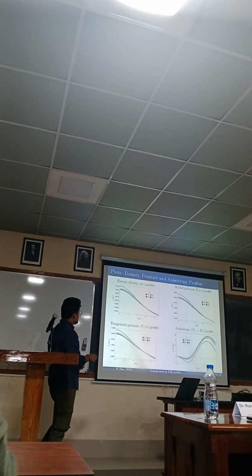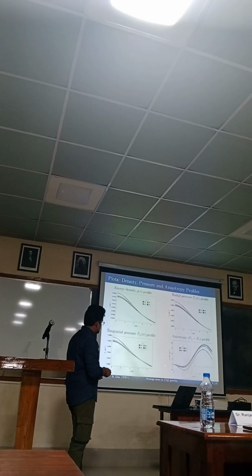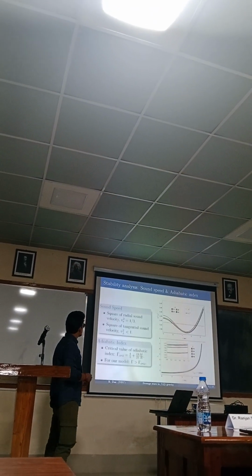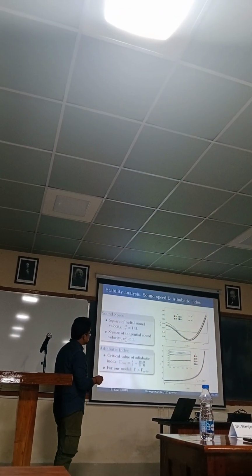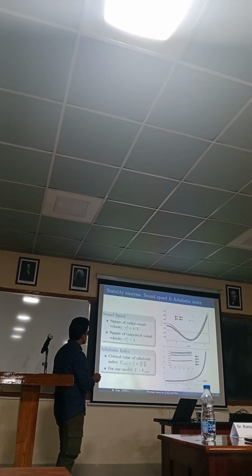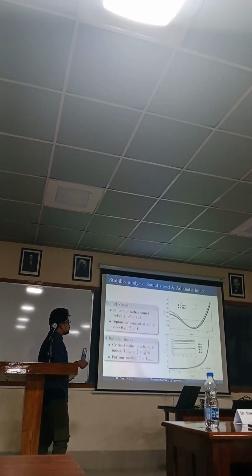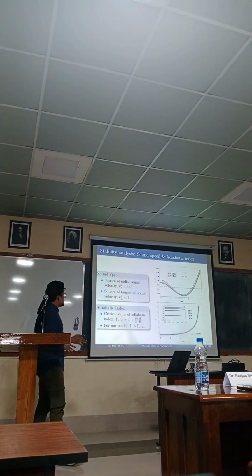The anisotropy, which is the difference between tangential pressure and radial pressure, is plotted here, and you can see that it vanishes at the center, which maintains isotropy. The stability is analyzed through sound speed and adiabatic index. Here in this plot, you can see the dotted line is the square of the radial sound speed, which is 1/3, and the square of the tangential sound speed, the solid line, for different values of mu, and it is within the limit, less than 1. So the causality condition is satisfied.